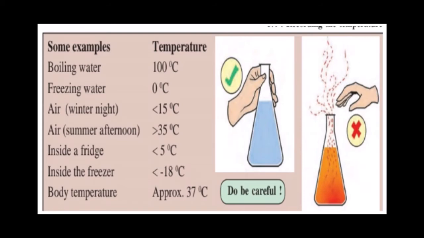Inside a fridge, it is more than 5 degrees Celsius. Inside the freezer, it is about minus 18 degrees Celsius. Body temperature is approximately 37 degrees Celsius.